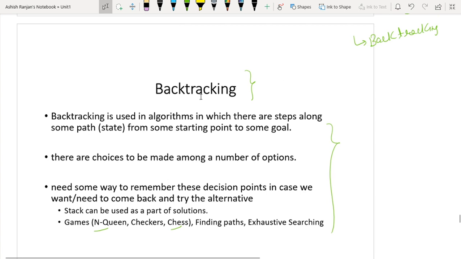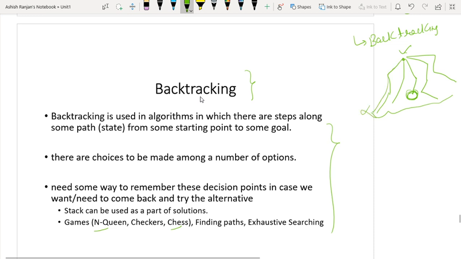Backtracking is used when you have several paths, and in these paths somewhere you have a solution of a problem. Now in order to check the solution of the problem, obviously I have to traverse this path. But my computer initially will not know whether this is the correct path or not. So it will traverse each and every path. It will come in this path first.